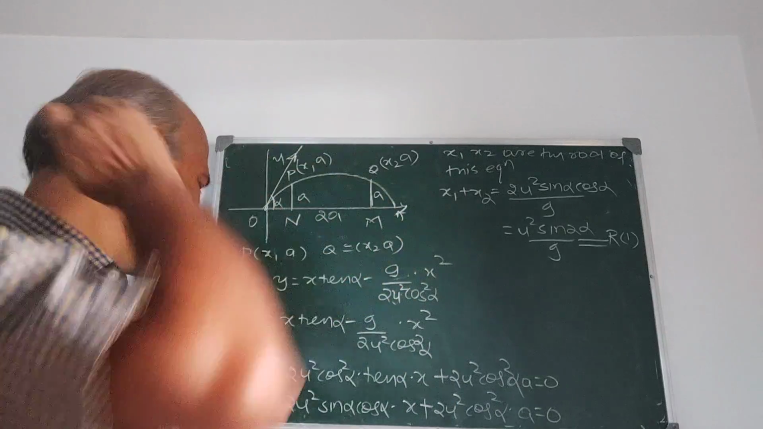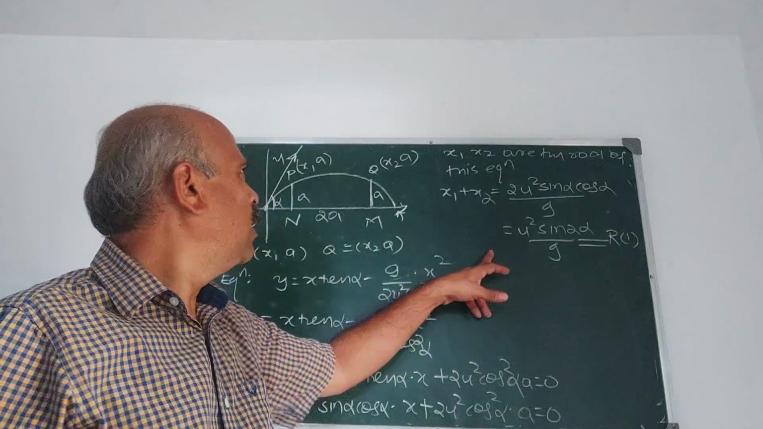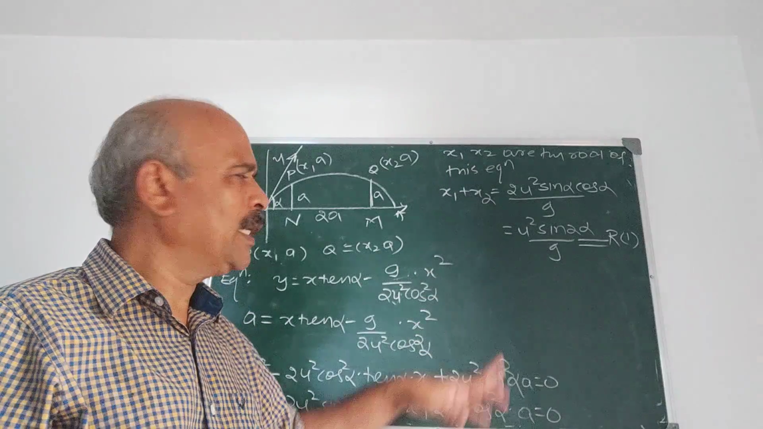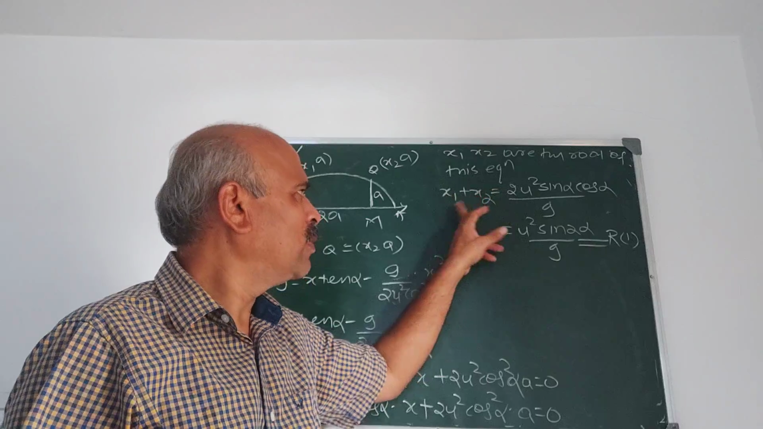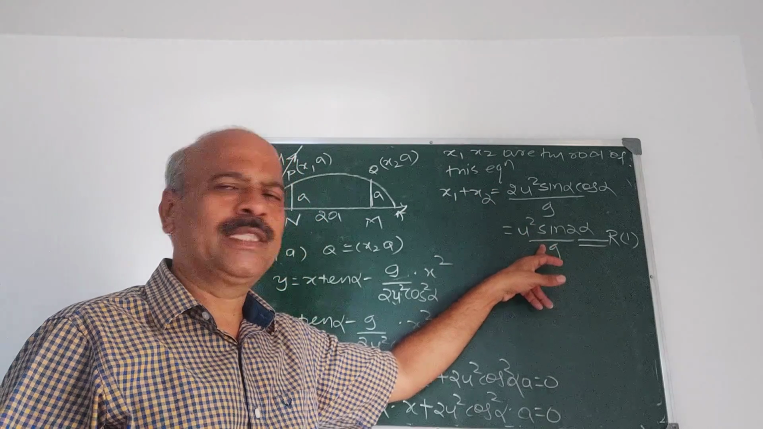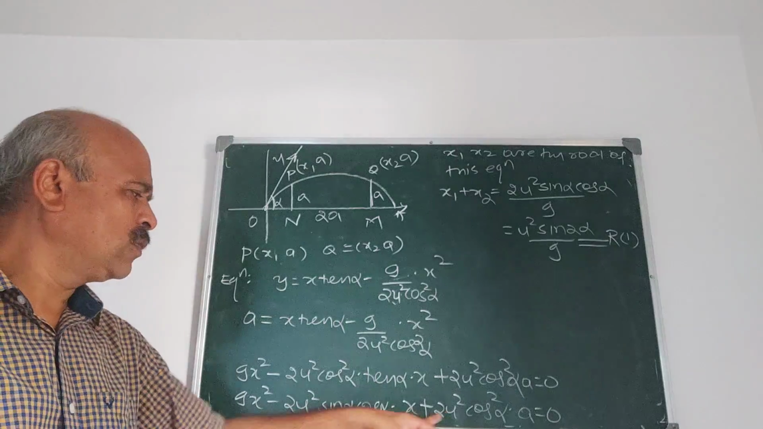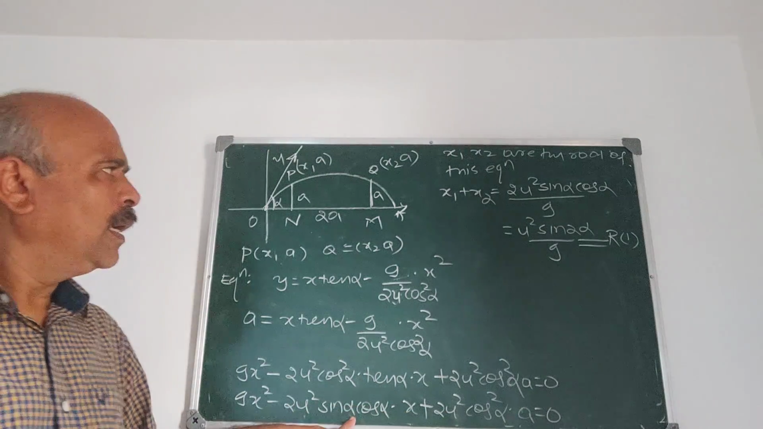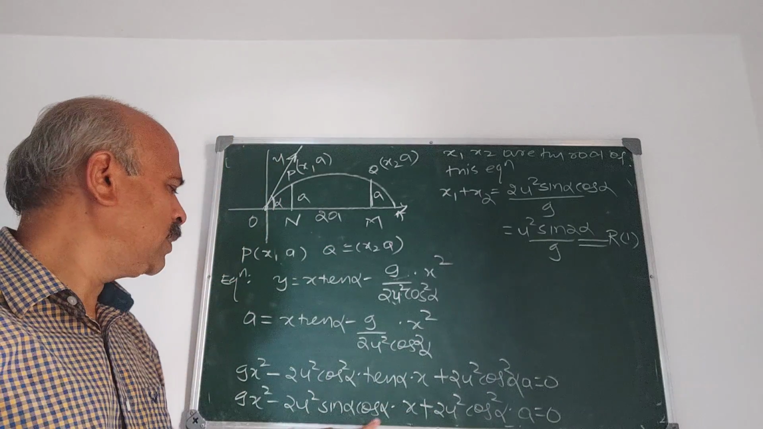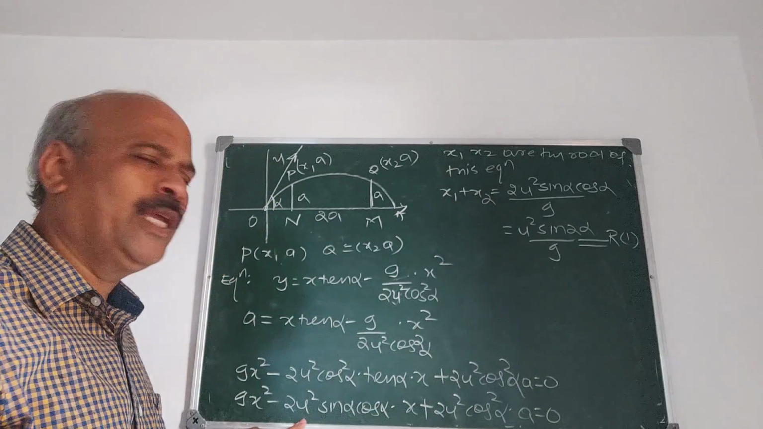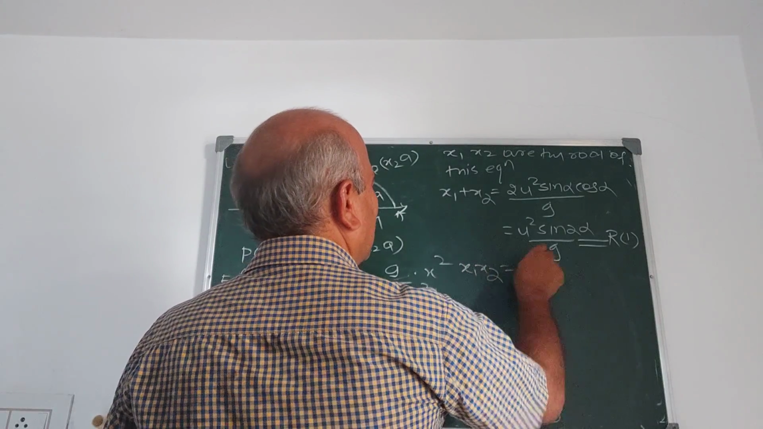But you have to prove that R is equal to, what is the problem? R is equal to 2a cot alpha by 2. Is it correct? Yes, 2a cot alpha by 2. We have obtained x1 plus x2 is u square sine 2 alpha by g. How have we obtained x1 plus x2? Because x1, x2 are roots of this equation, and sum of the roots is given by minus b by a, where b is the coefficient of x. Further, the product x1 x2 is c by a.